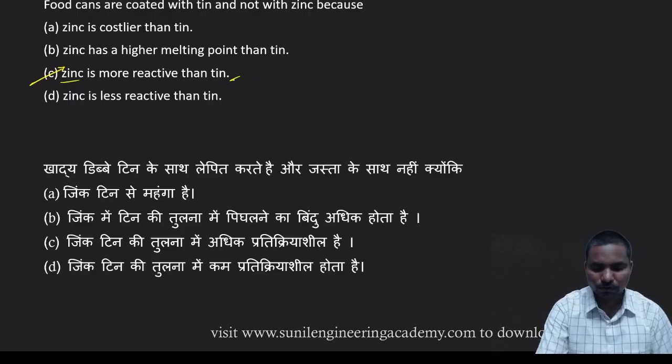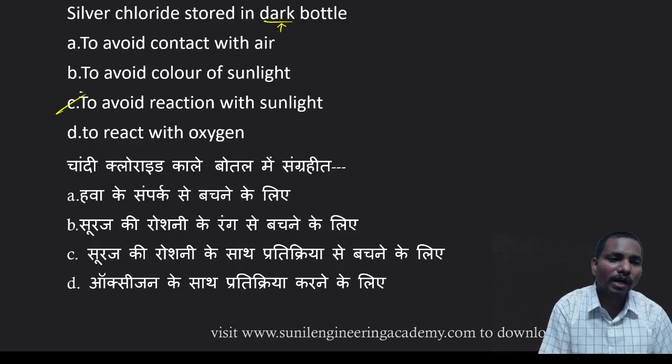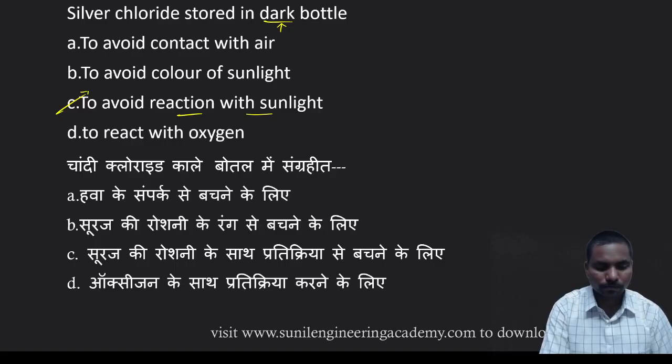Coming to the next one, silver chloride is stored in a dark bottle. Why do we store it in a dark bottle? Because it may react with the sunlight. So we have to avoid that reaction with the sunlight. That's why we store it in the dark. Just a common sense question.